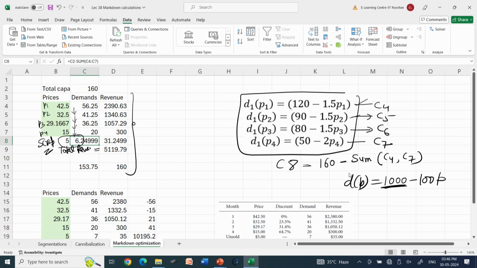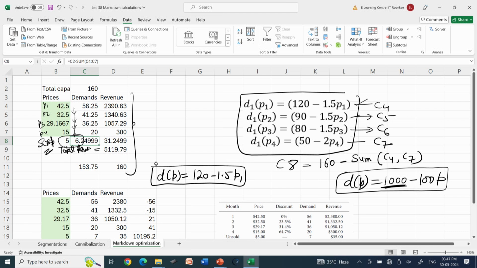So, even if you have a single demand function like this, in this particular problem I request you to try using only one demand function, 120 minus 1.5 P1, and see,